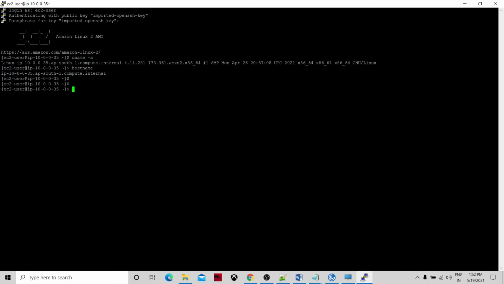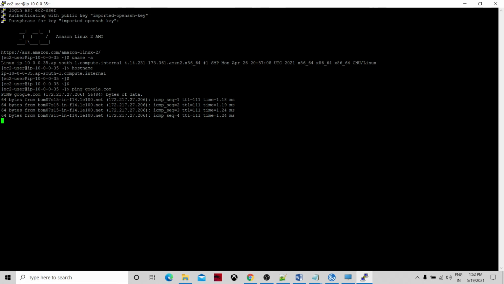Okay, under the same virtual private cloud. So this is our EC2 instance. So now let's go ahead and see whether I am able to connect to the internet or not. Google.com. See, I am able to connect and I am able to pass the bytes.